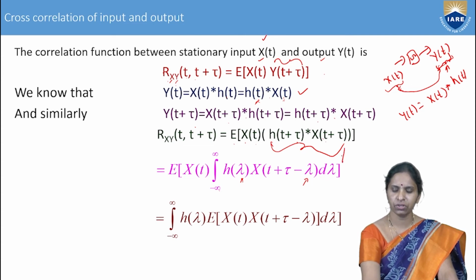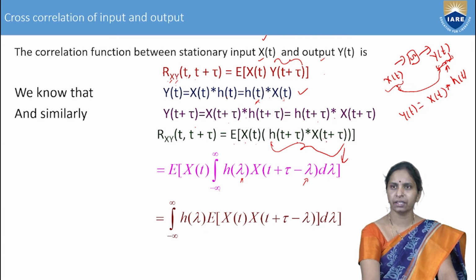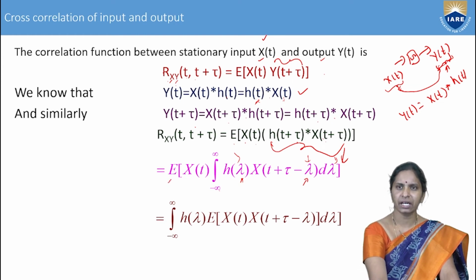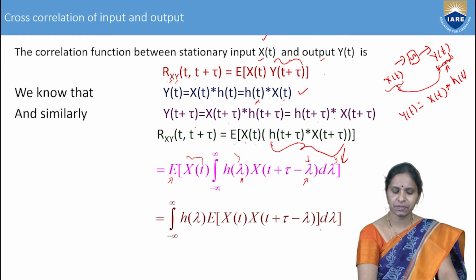So, this is the convolution formula. If you have only t, then write it as x of t minus lambda. If you have t plus tau, then in place of t, write t plus tau. So, t plus tau minus lambda. If you want, you can replace this lambda by any other variable also. This is the convolution formula. Then, what is the statistical average, or the expectation? Always we calculate it with respect to the random process only. So, in this, which is the random process?